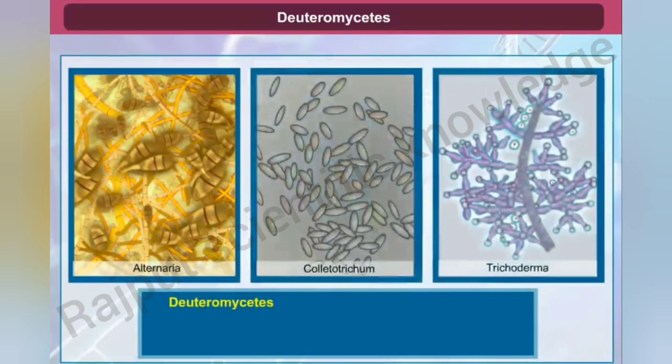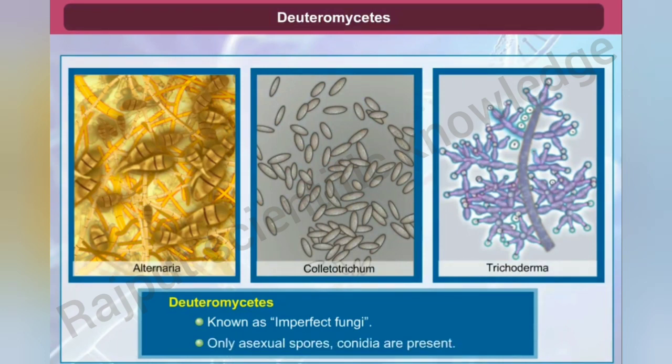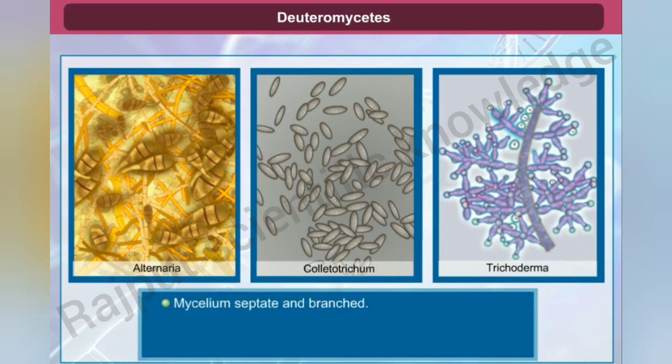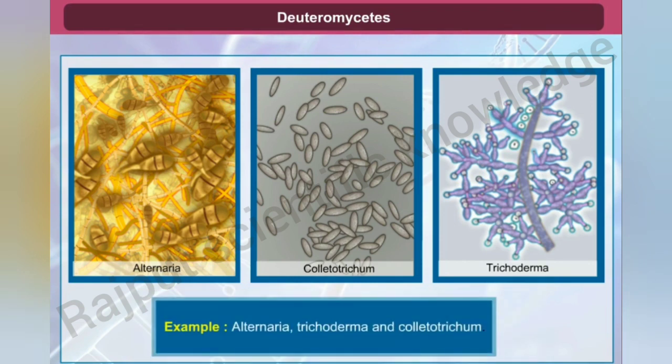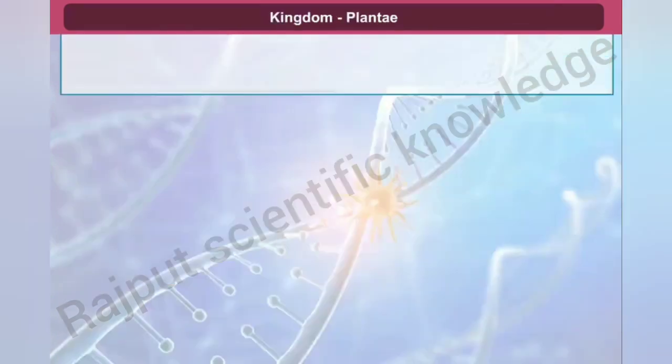Deuteromycetes. Due to presence of only asexual or vegetative phases, they are commonly known as imperfect fungi. Asexual spores are known as conidia. They have septate and branched mycelium. They are saprophytic or parasitic in nature. Most of them are decomposers. Examples are Alternaria, Trichoderma, and Colletotrichum.